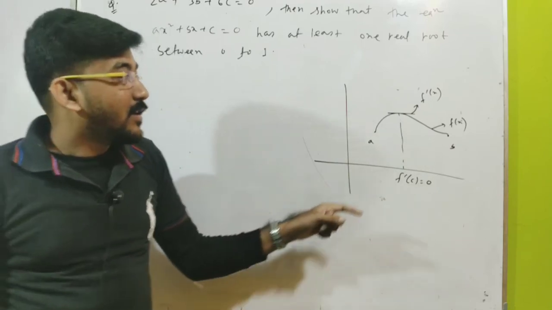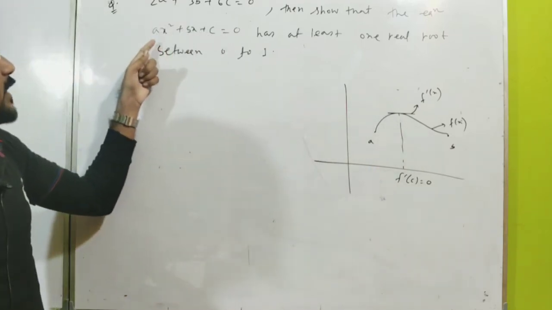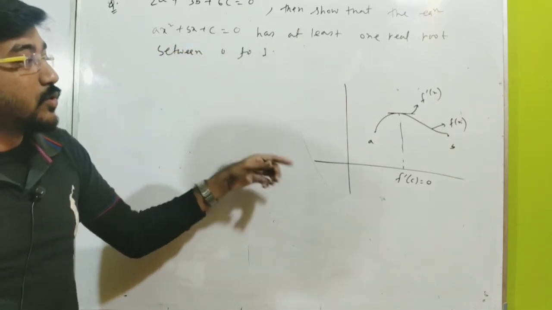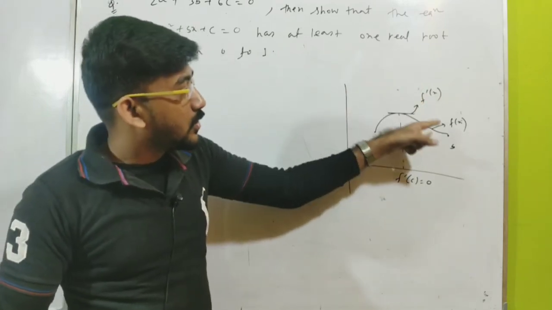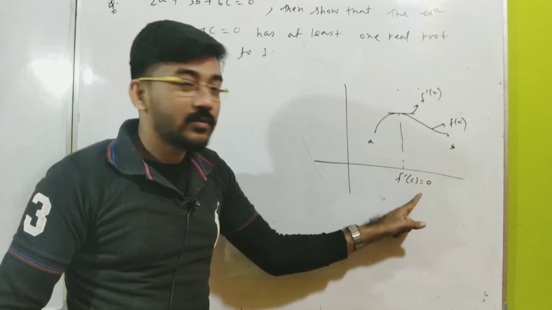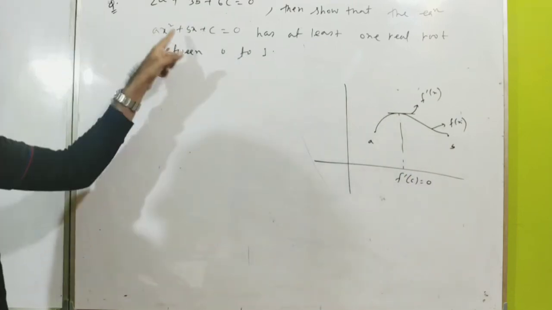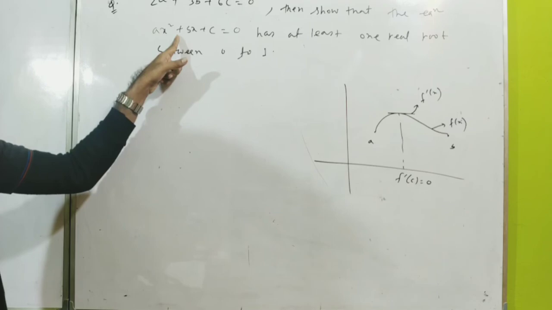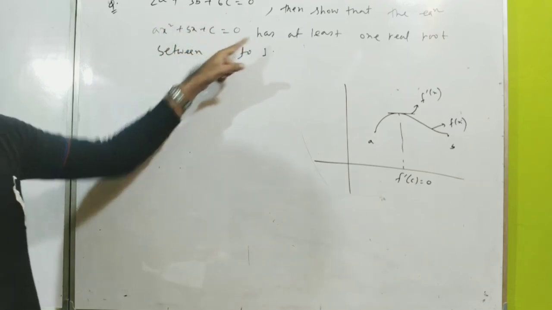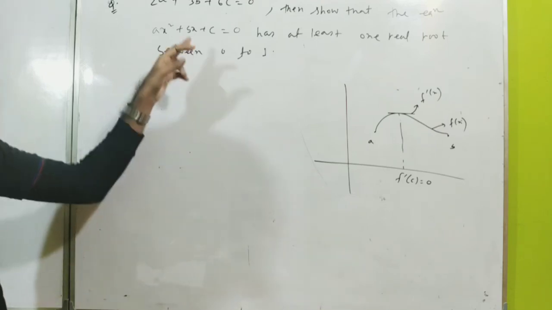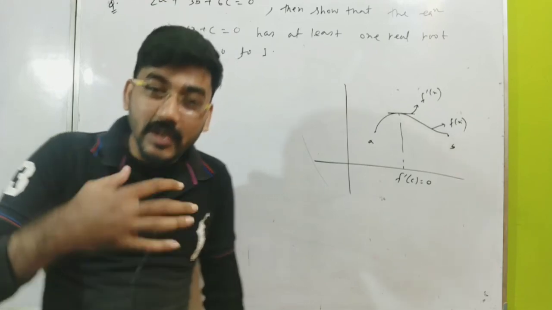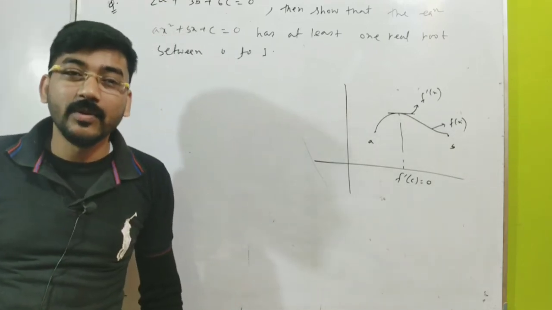Okay. Now what do I have to check? I have to check that ax square plus bx plus c is equal to 0 has at least one root. So it is not f of x but f prime x that should have at least one root. I have a function f of x. The equation ax square plus bx plus c is equal to 0 has at least one root. That means indirectly I have been given f dash x, not f x, because f dash x has a real root between this interval.